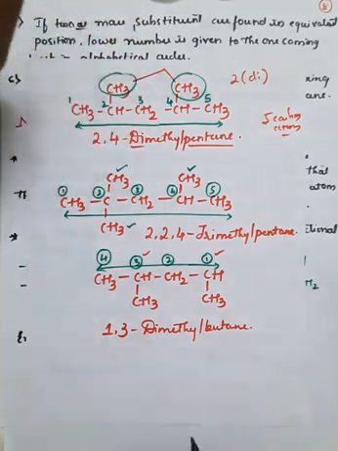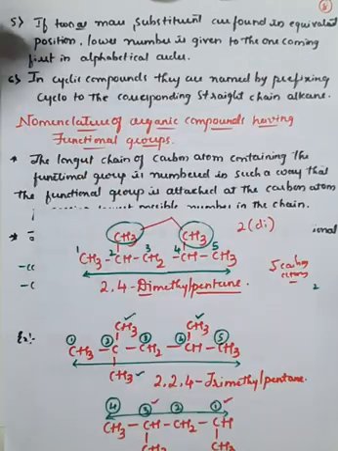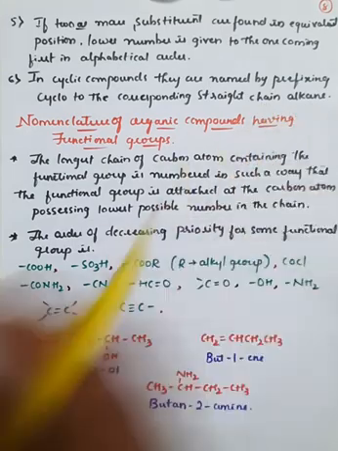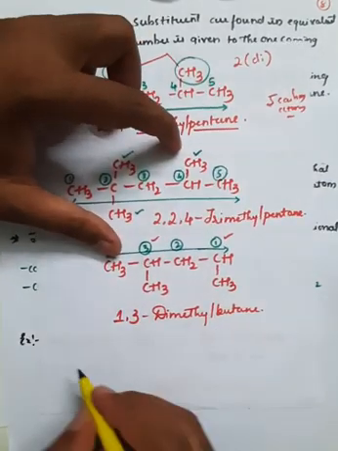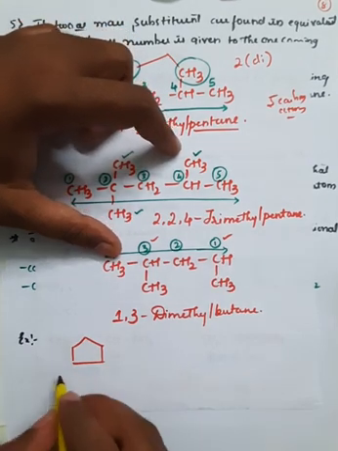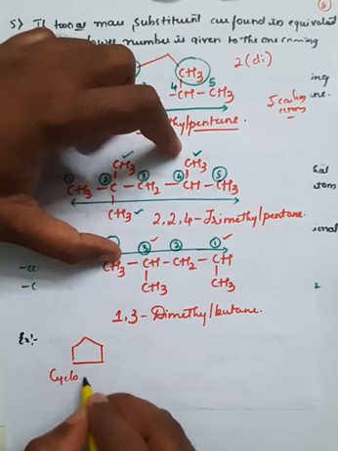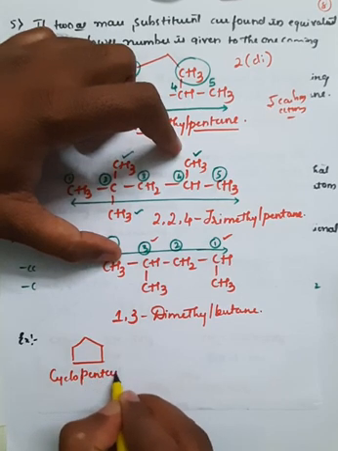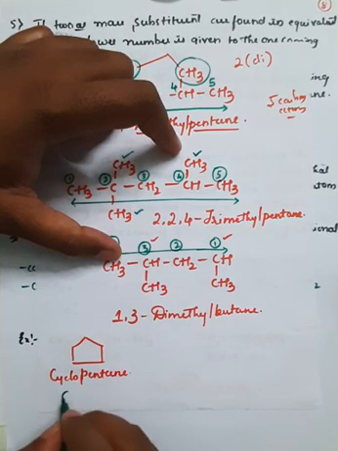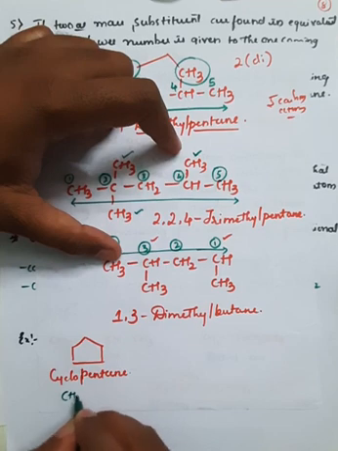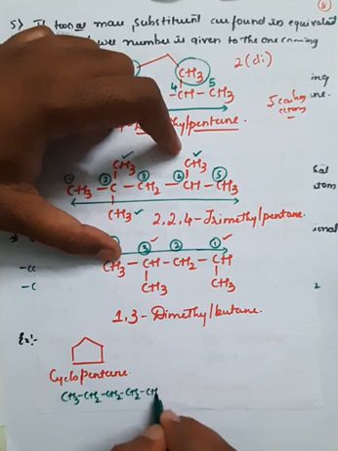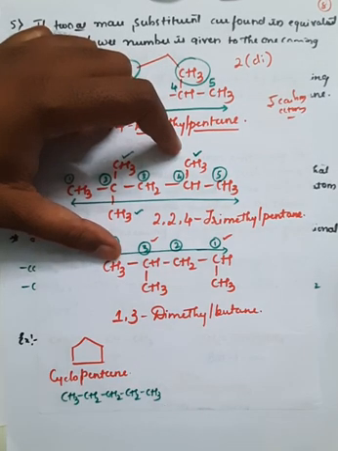And we are talking about cyclic compounds, the last rule. Here if you observe, cyclic compounds are named by prefixing cyclo to the corresponding straight chain alkanes. For example, if I take this compound in a cyclic form, it is called cyclopentane because it consists of 5 carbon atoms, that is CH3, CH2, CH2, CH2, CH3, like this. It consists of 5 carbon atoms.